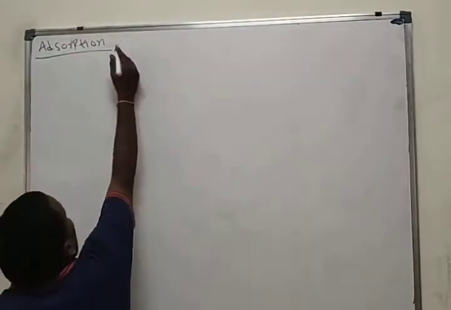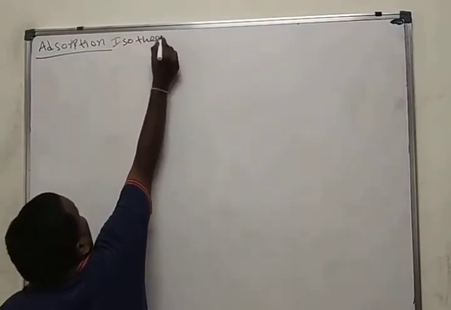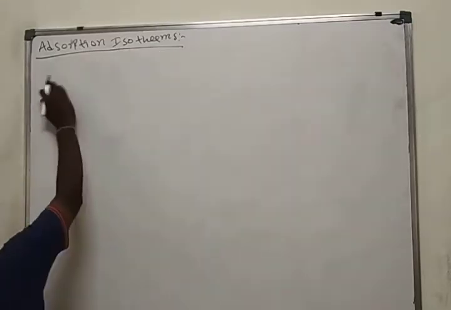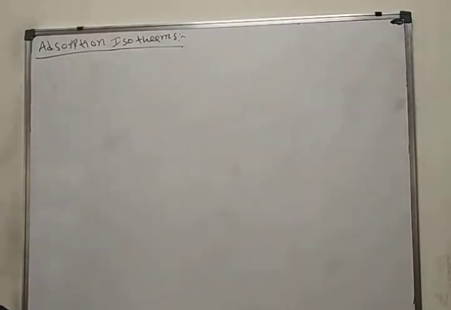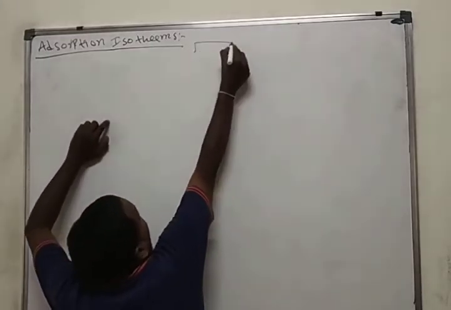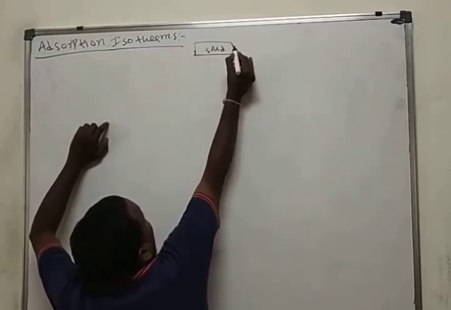Here we have the absorption isotherm. This is also a 1 mark or 2 mark question: write what is the absorption isotherm, and how many absorption isotherms are there? We'll see in continuation. Already we know about absorption. This is a solid.